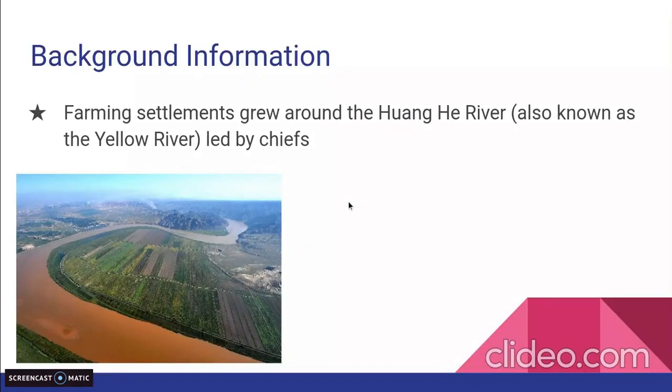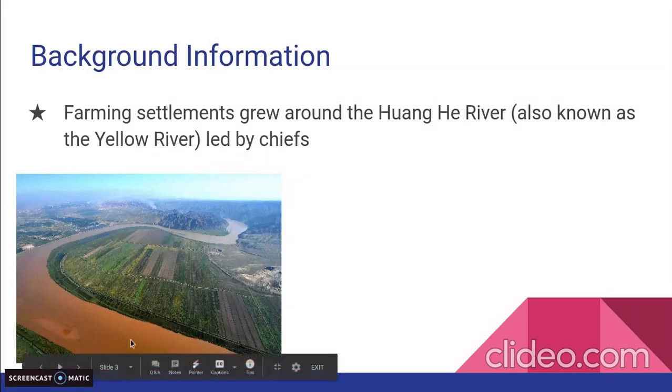So just a piece of background information that you've already read about and heard about in a previous video. Farming settlements grew around the Huanghe River. This river is also known as the Yellow River. These settlements were led by chiefs. So remember the Yellow River, the Huanghe